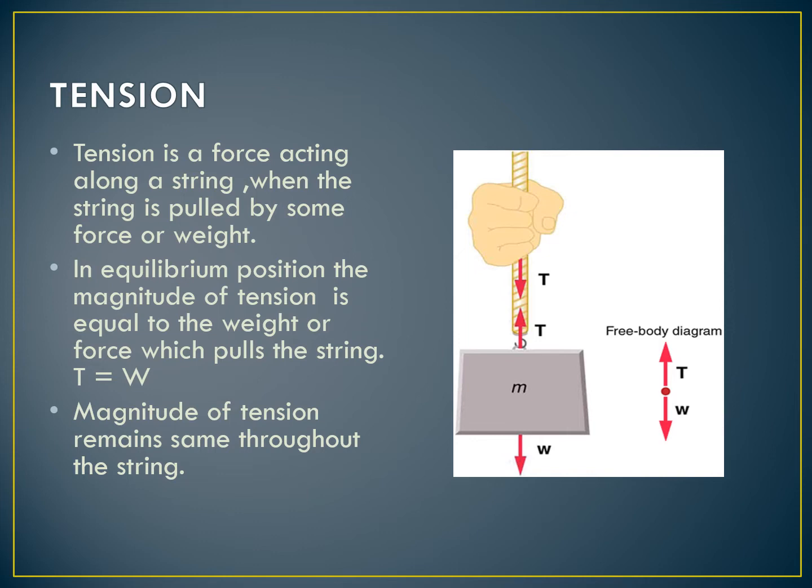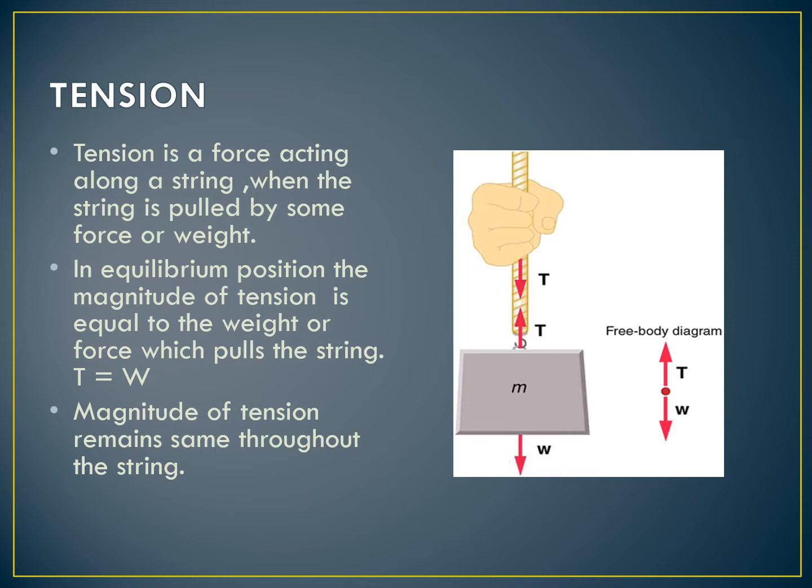The direction of the arrows shows that tension always remains inside the string. That is, at the point of holding, it is in the downward direction, but at the point where the weight is attached, it is in the upward direction, but inside the string.